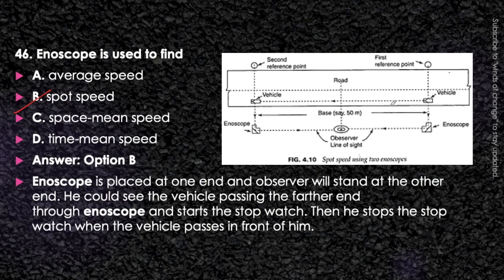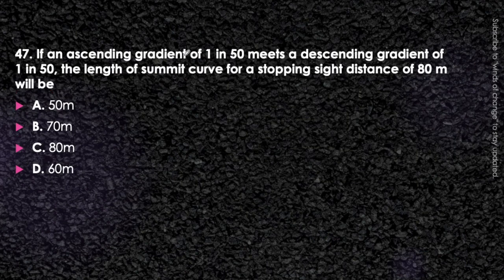Okay. Next question. If an ascending gradient of 1 in 50 meets the descending gradient of 1 in 50, the length of the summit curve for the stopping sight distance of 80 meter will be 50 meter, 70 meter, 80 meter, or 60 meter. This is a directly formula based question. We should solve this question directly because this is a very easy question. You just need to know the formula of length of summit curve, then you can solve it. Think about it. You can use your notebook also.